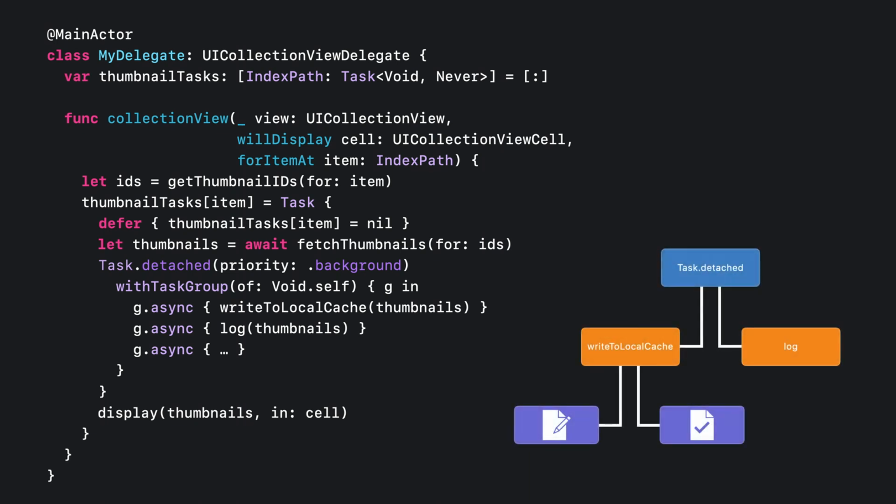If we do need to cancel a background task in the future, using a task group means we can cancel all of the child tasks just by canceling that top-level detached task. That cancellation will then propagate to the child tasks automatically, and we don't need to keep track of an array of handles. Furthermore, child tasks automatically inherit the priority of their parent. To keep all of this work in the background, we only need to background the detached task, and that will automatically propagate to all of its child tasks. So you don't need to worry about forgetting to transitively set background priority and accidentally starving UI work.